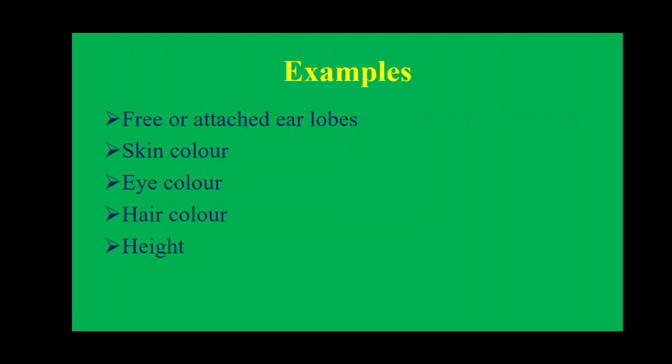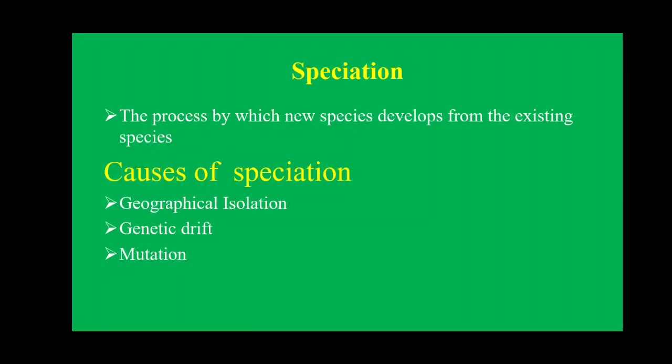So these are some of the characters which can pass from one generation to the other, because for these characters, genes are responsible. So these characters can pass from one generation to another generation. These characters are said to be the inherited characters or inherited traits.